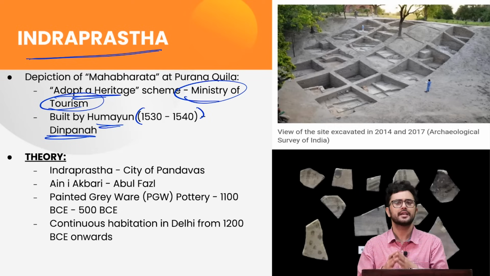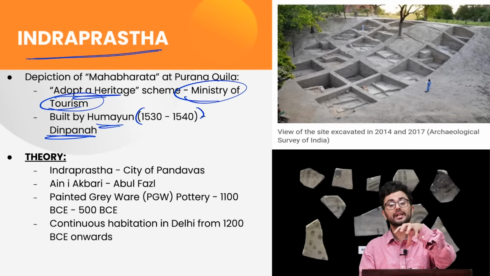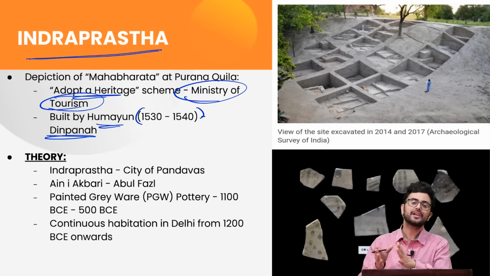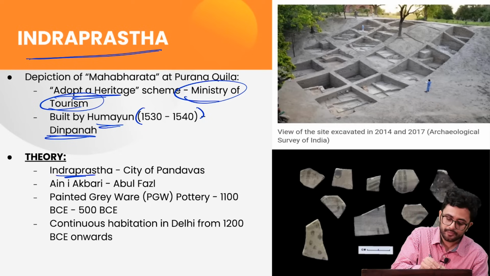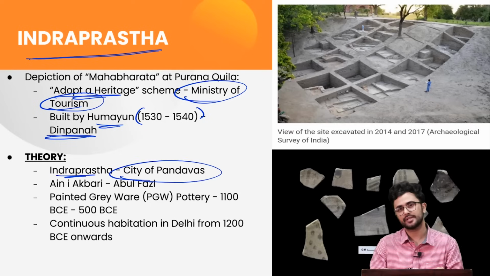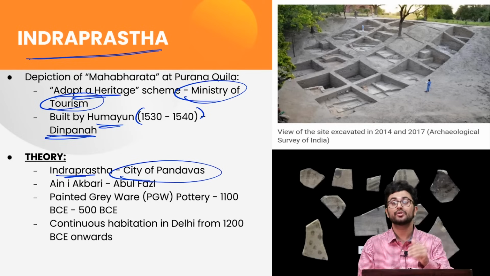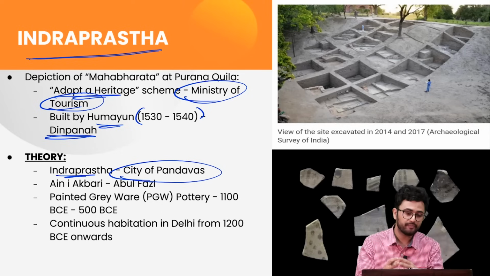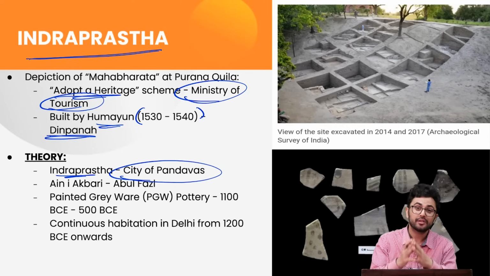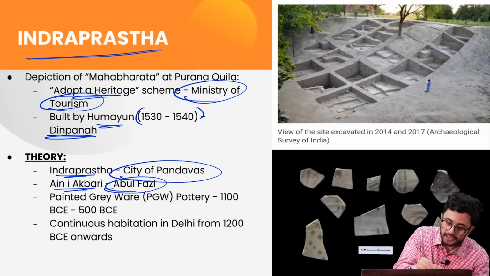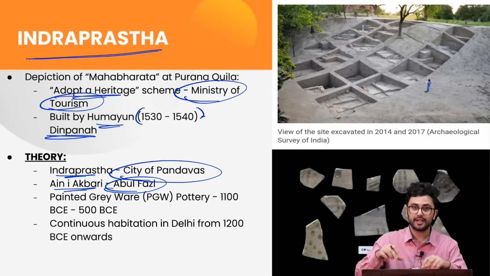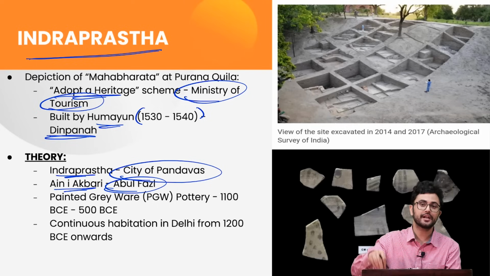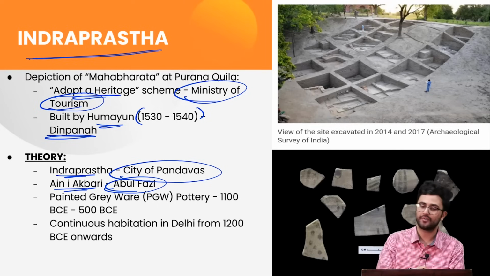Now the theory is that this place where the Purana Killa was created is actually the ancient city of Indraprasth, or the city of the Pandavas, where Duryodhan refused to grant this city to the Pandavas, and it became one of the major contesting points for the great battle of Mahabharata. This is also mentioned in Ain-e-Akbari by Abul Fazl, where he mentioned that this Purana Killa was created right at the place where the city of the Pandavas used to be.